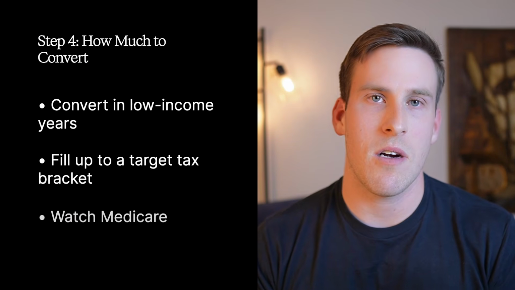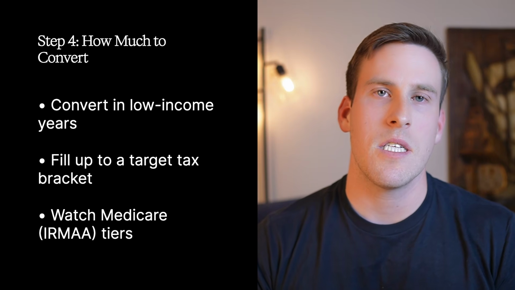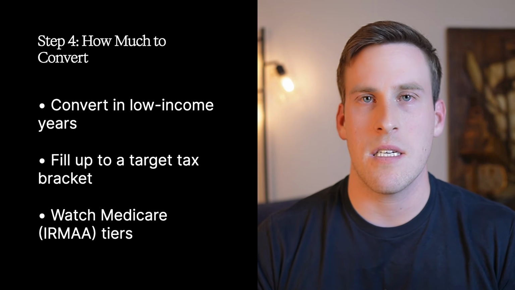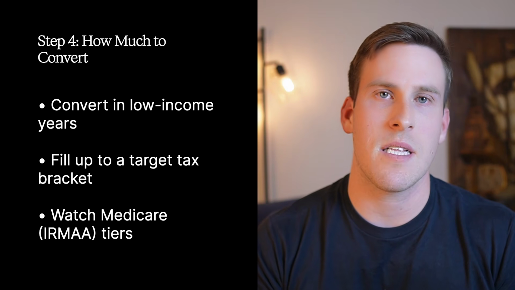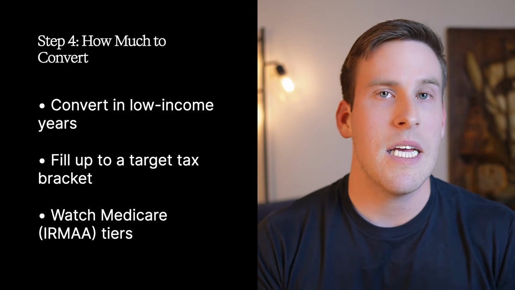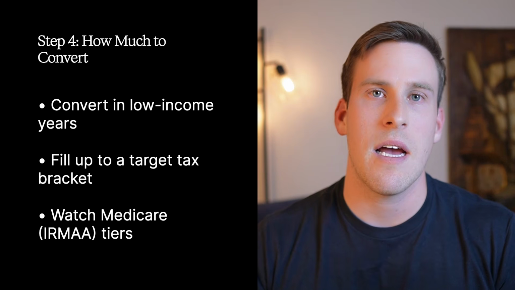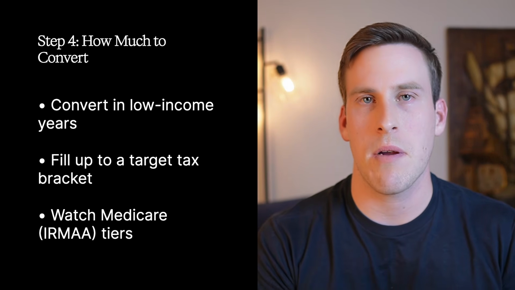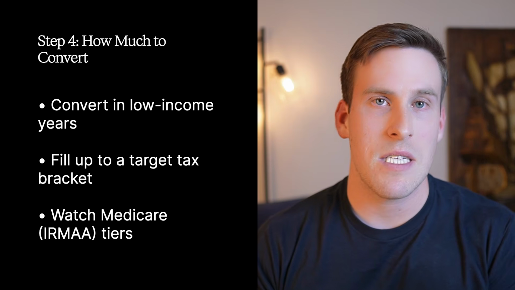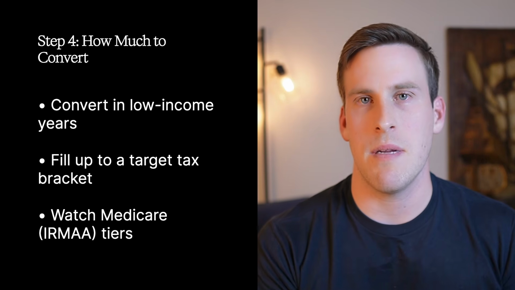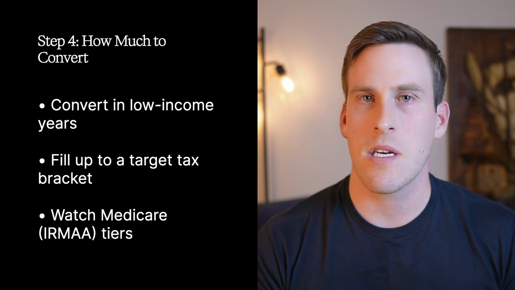I typically start with seeing what would it look like in the lower income years to convert up to the top of the desired tax bracket. I then look at whether or not it would have an impact on a client's Medicare premiums. If it does, we need to decide whether the income tax savings outweighs the additional Medicare premiums. If so, then it may be a good move. If it does not, the conversion amount might need to be limited to stay below the Medicare premium tier threshold. Let's take a look at another example.